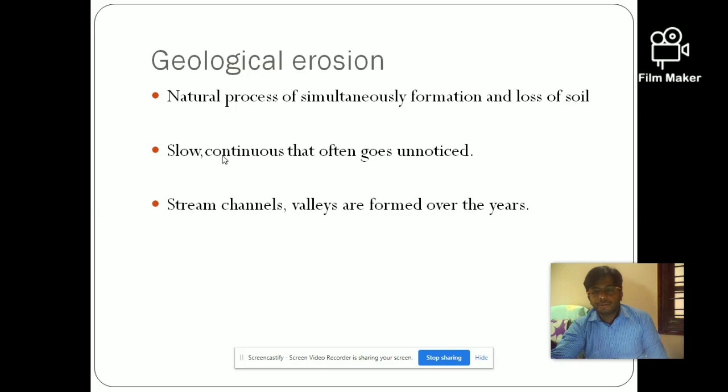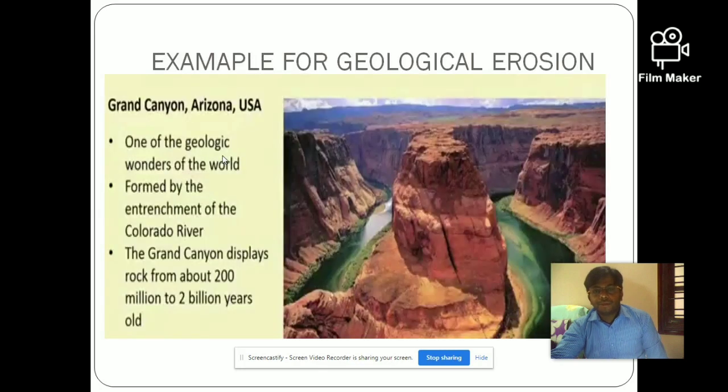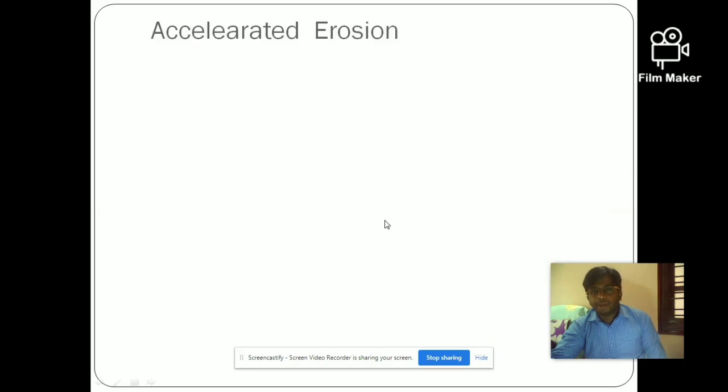The best example for geological erosion is the Grand Canyon, Arizona, USA. Here you can see the formation of the rock structure due to the entrenchment of the Colorado River. This was formed between 200 million to 2 billion years ago, which means it took hundreds of millions to billions of years to form. So geological erosion is a slow and continuous phenomenon that shapes the structures.